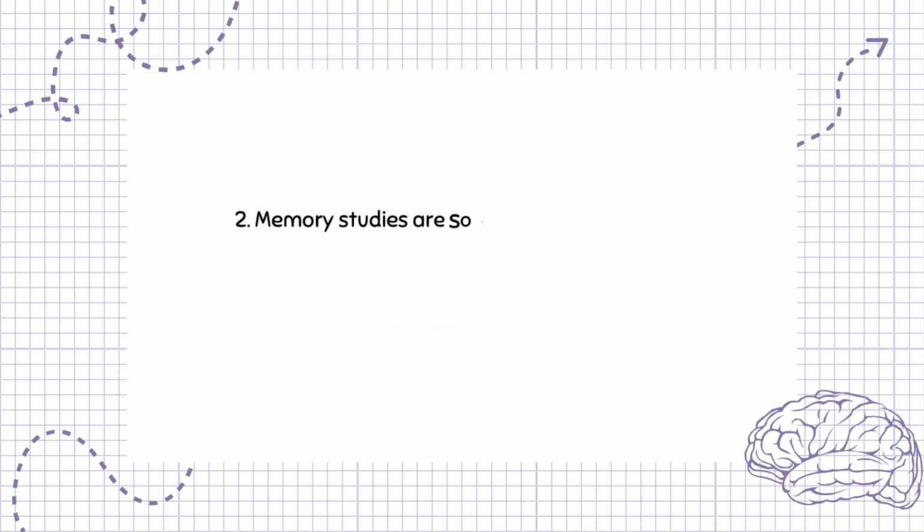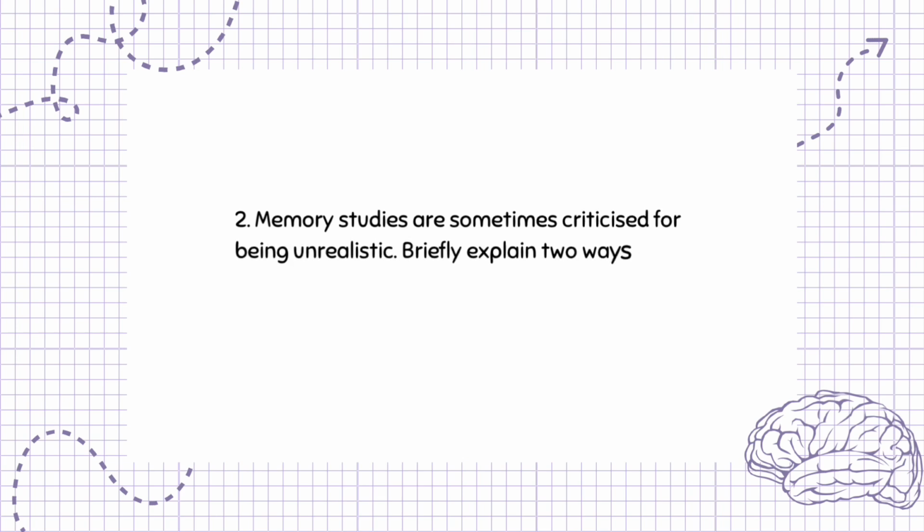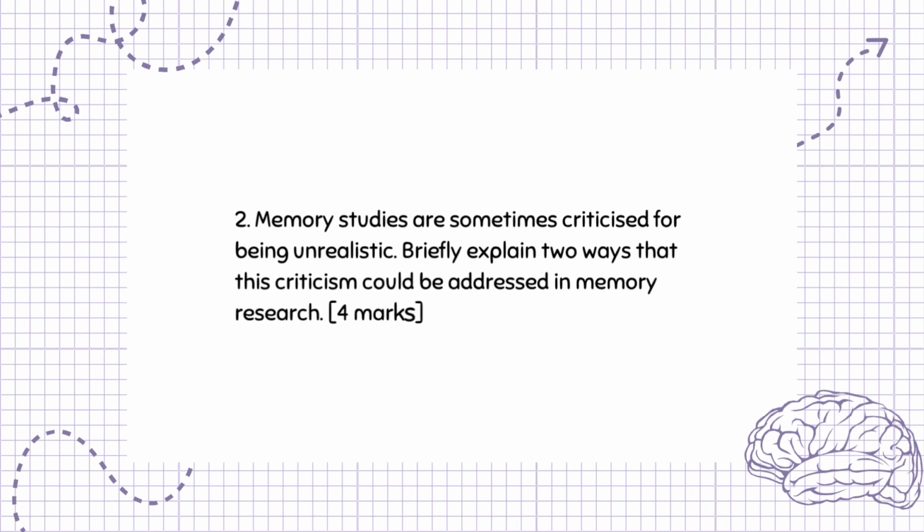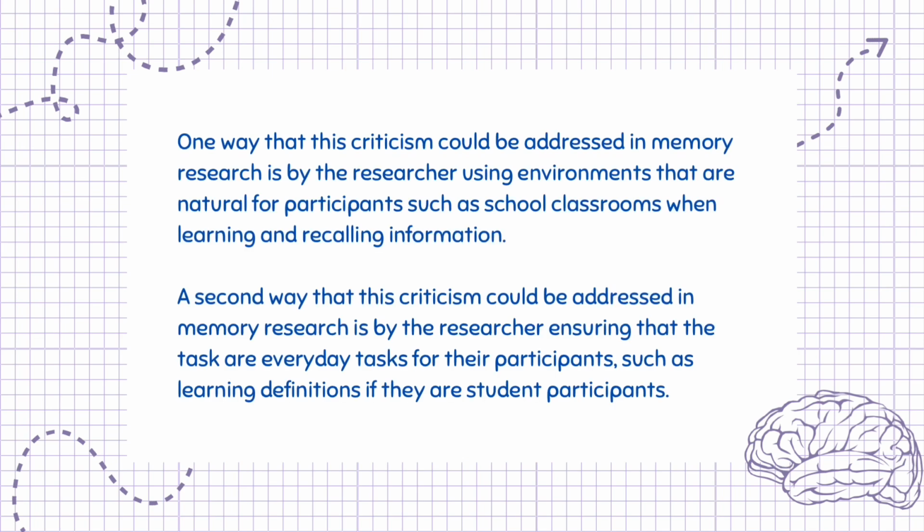Question 2. Memory studies are sometimes criticized for being unrealistic. Briefly explain 2 ways that this criticism could be addressed in memory research. 4 marks. One way is by the researcher using environments that are natural for participants, such as school classrooms, when learning and recalling information. A second way is by the researcher ensuring that the tasks are everyday tasks for their participants, such as learning definitions if they are student participants.